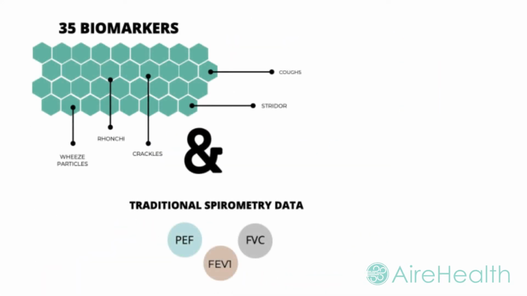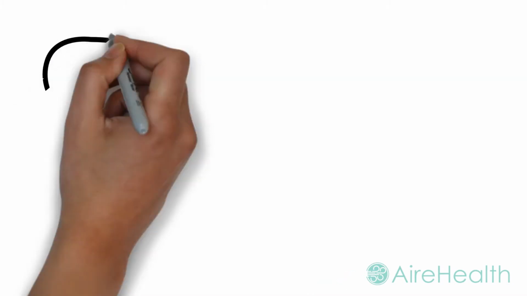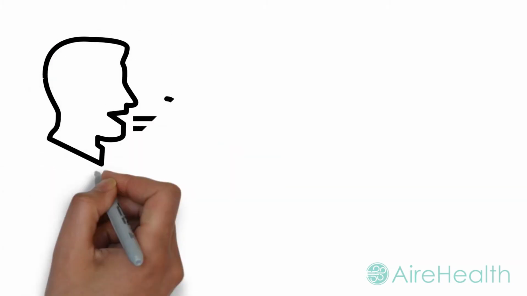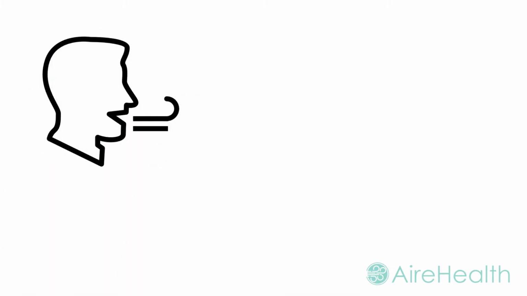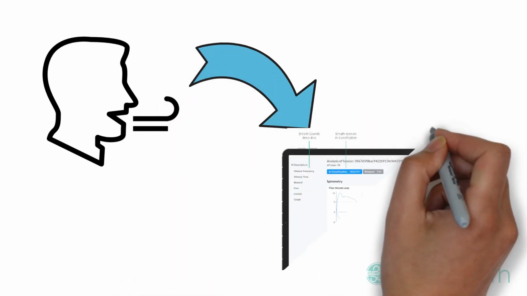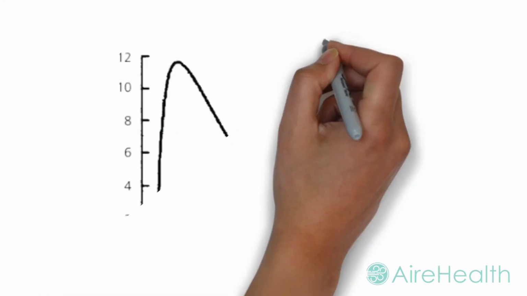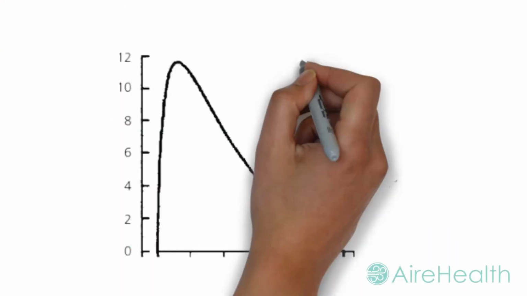We extract 35 descriptors or biomarkers from the sounds and flow signals. We collect the flow and sound signals simultaneously, getting two pictures of the same event. This is very powerful, as the same sound can have a positive or negative meaning depending on where in the breath cycle it is placed.